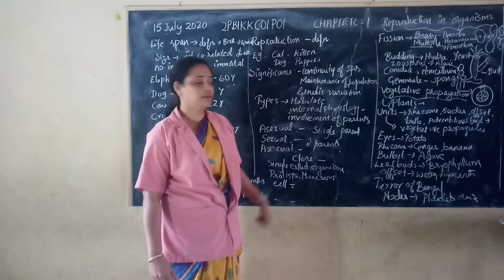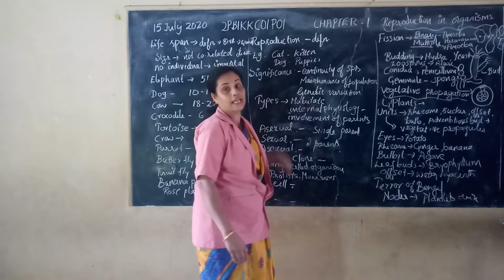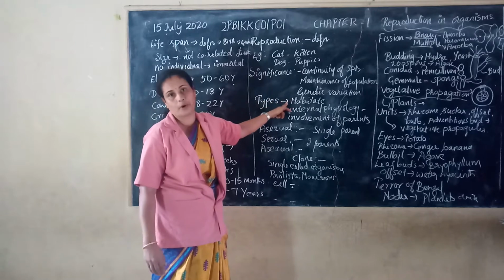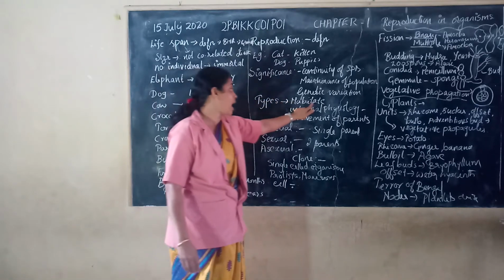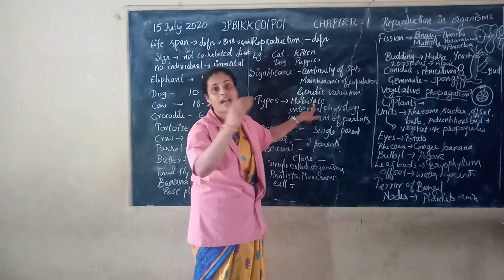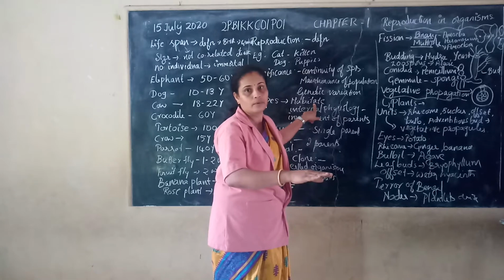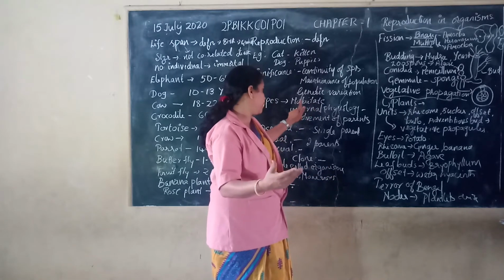Mainly, there are two types of reproduction. So next, coming to types of reproduction. That means it's mainly based on their habitat, that means where they are found, whether in an aquatic or water medium or a terrestrial habitat.